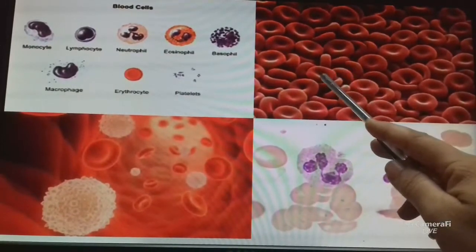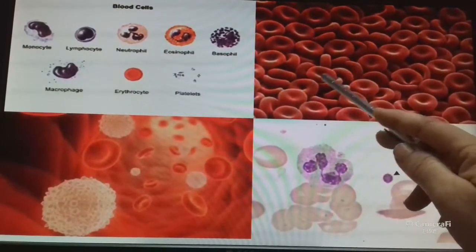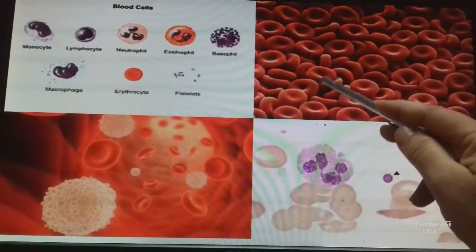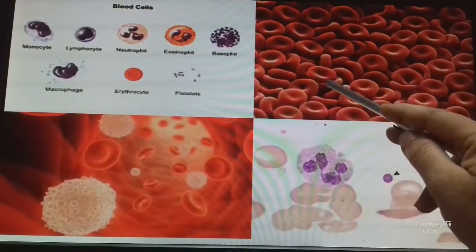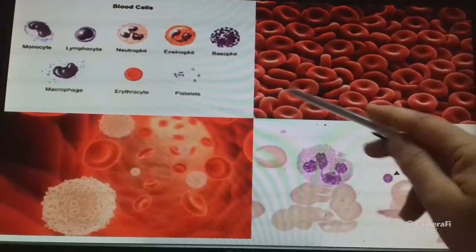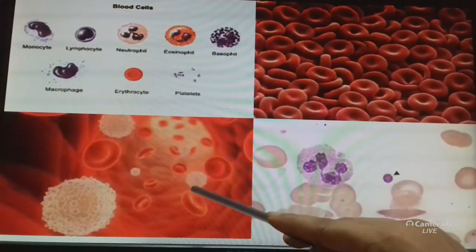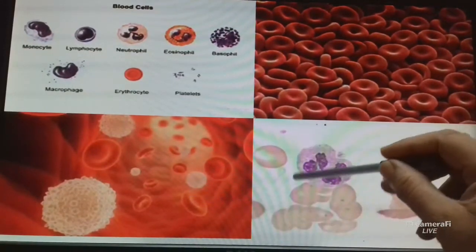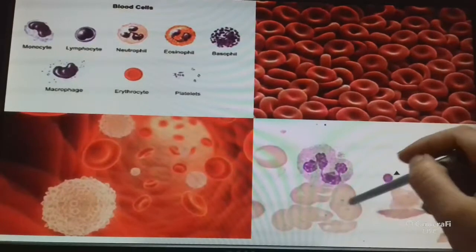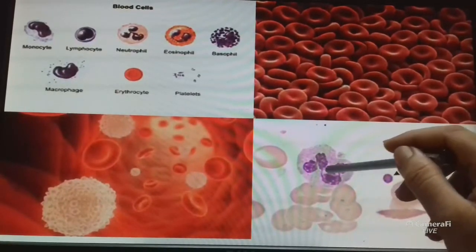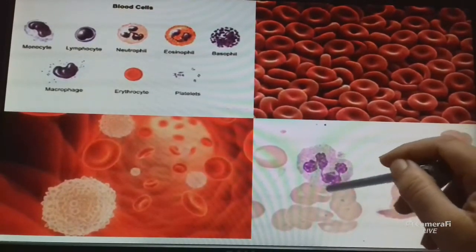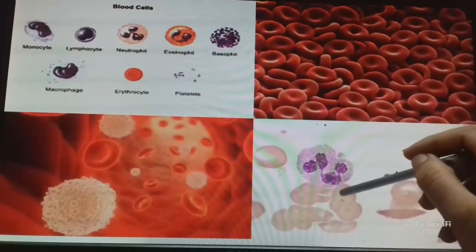Due to the presence of hemoglobin, its color is red and it carries oxygen to different parts of the body. What is the function of WBC? WBC fights against disease. And what is the function of platelets? They help prevent blood loss by clotting the blood.